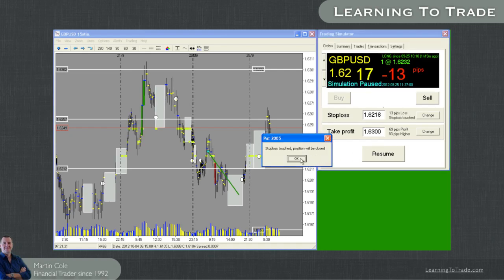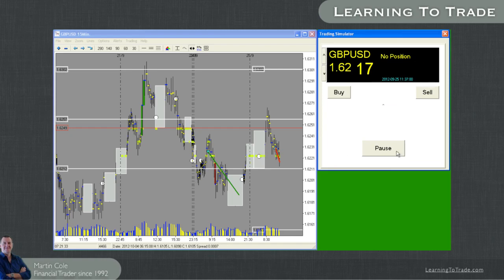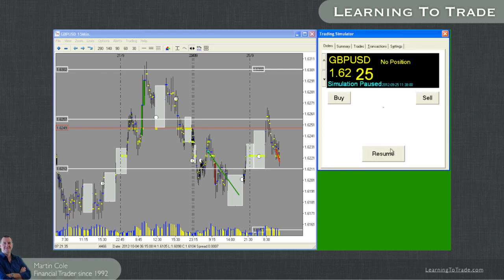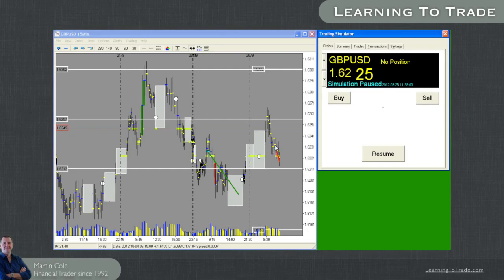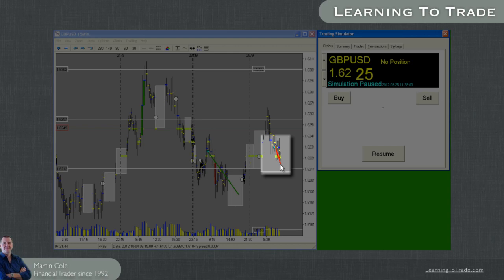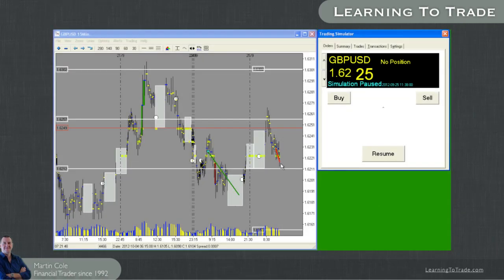Okay, we've been stopped out, so click OK. And I'm going to pause that so you can now see what's happened. You can now see that was our successful trade, the green one down there. I bought the market here, and because we got stopped out on this trade, Pat has drawn a red line in to signify that is where we've been stopped out. So let's reassess this situation now.